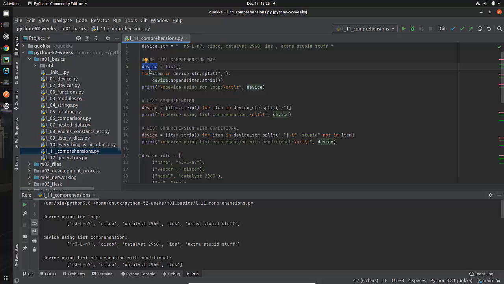You'll notice that in other situations I have said device and let it be a dictionary. Some people like to put a suffix on the end of the name here and say something like device list. You can certainly do that if you want. Sometimes it's easier to read if you leave that off. You could actually name it device underscore list, at a later point in time change it into a dictionary and forget to change the name.